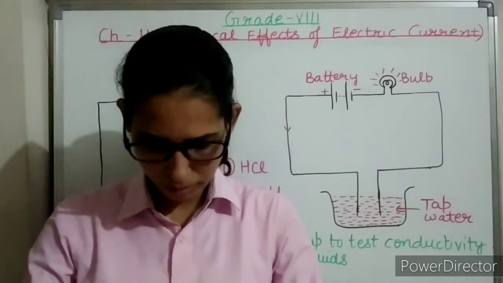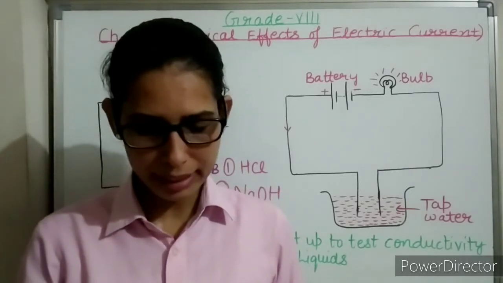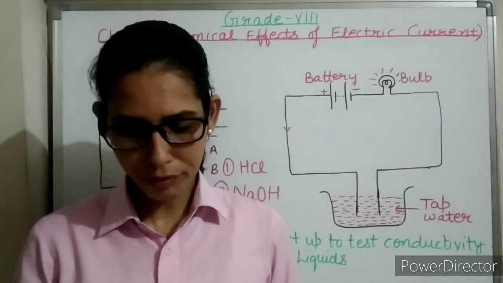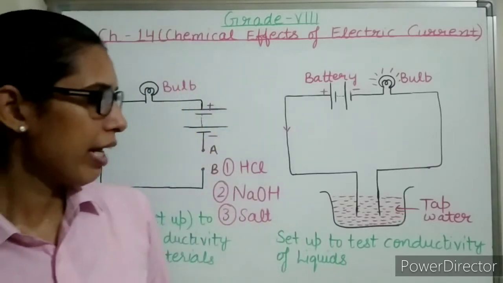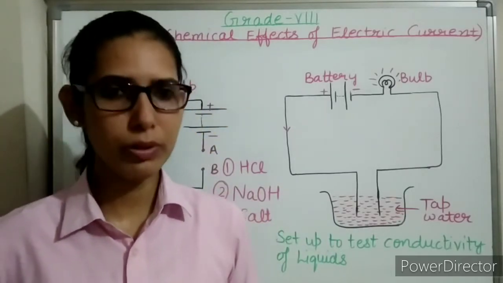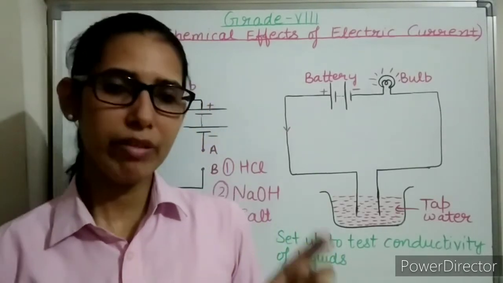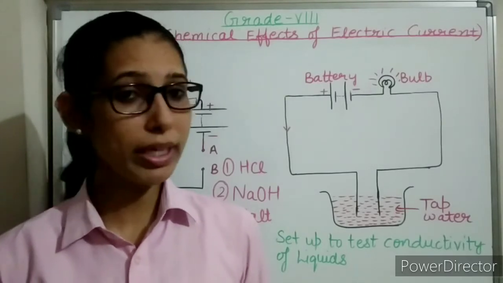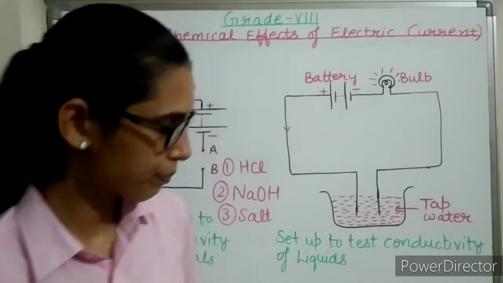Now, in your book on page number B59, one activity has been given to show that water containing any salt, acid or alkali is a good conductor of electricity. It's very easy to perform. We have to take 3 plastic bowls and fill them with distilled water. I told you that distilled water is a poor conductor of electricity. It doesn't allow electric current to flow through it.